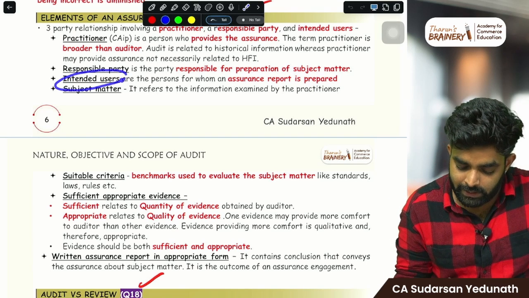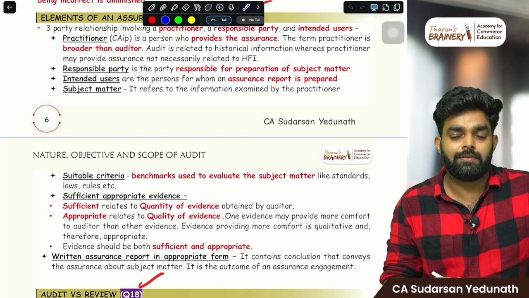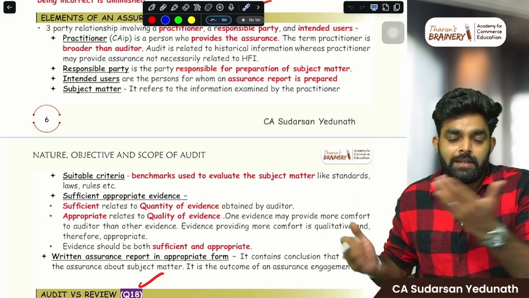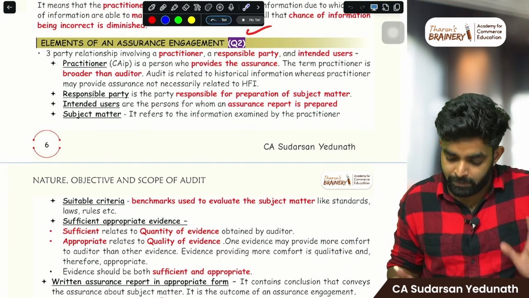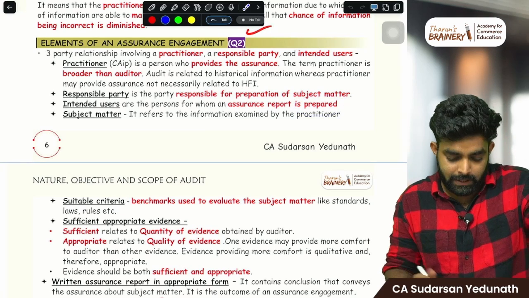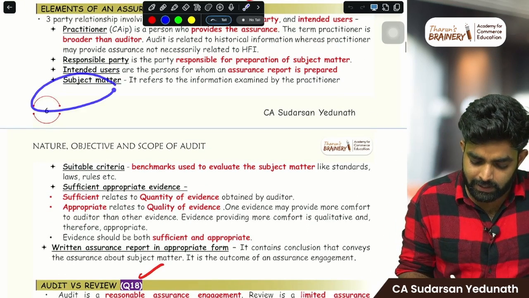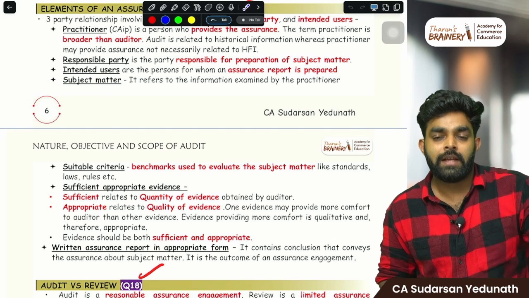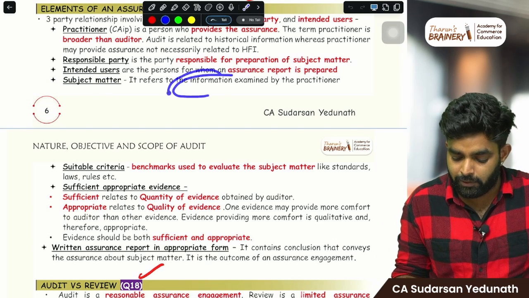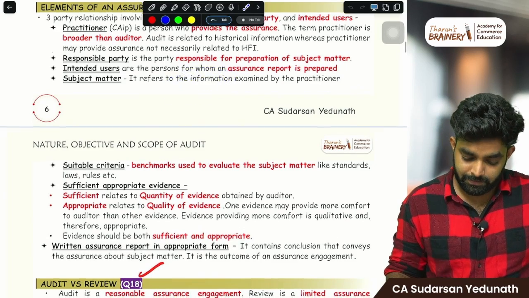Then intended users, who are the users of those. For example, in case of audit, who are the users? Like banks; sometimes they need some internal control assurance report. In that case, who the intended users are will change. You don't have to think about that, just understand this. Then subject matter: what is the matter being checked? In case of auditing, it is the financial statements, information examined by the practitioner.